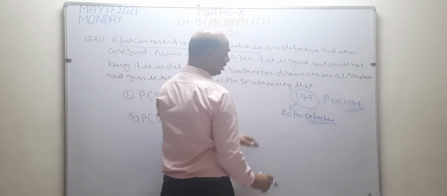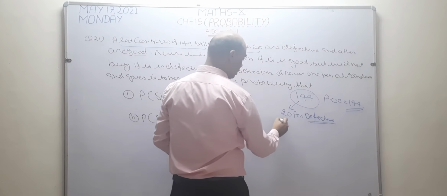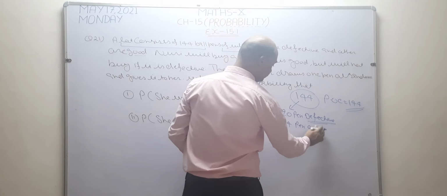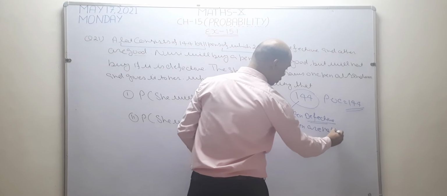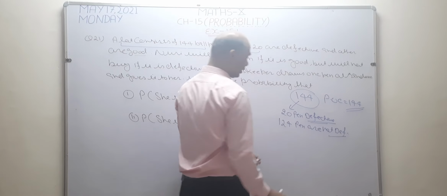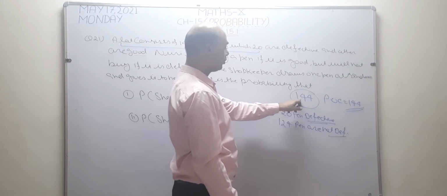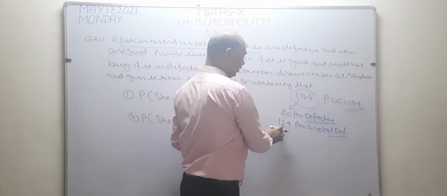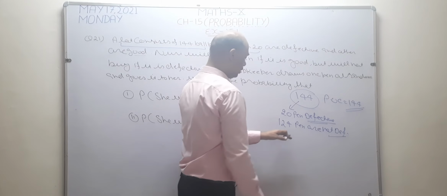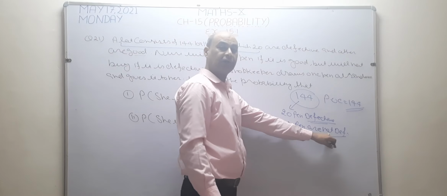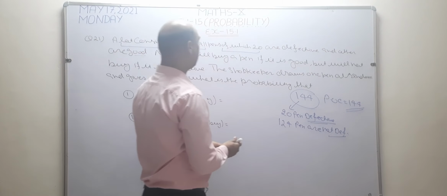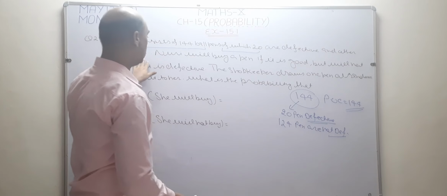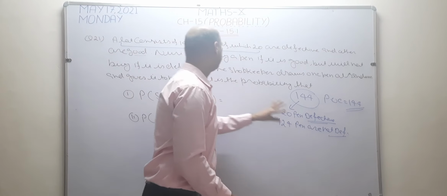Defective pens are 20. If 20 pens are defective out of 144, it means the remaining are not defective. 144 minus 20 is equal to 124. So 124 pens are good pens, or not defective pens. Now see what is given: out of which 20 are defective and the others are good. The others means 124 pens are good pens.